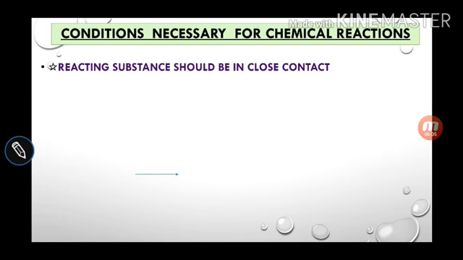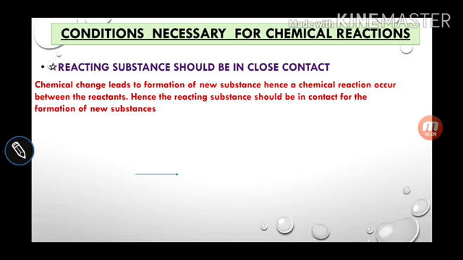If they do not contact each other, the reaction will not take place. The chemical changes lead to the formation of new substances. Hence, chemical reactions occur between the reactants, and the reacting substances should be in contact for the formation of new substances.